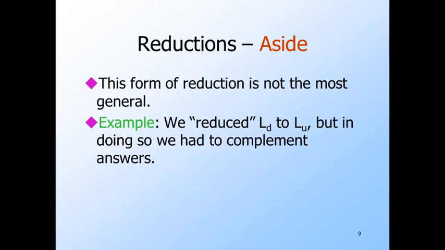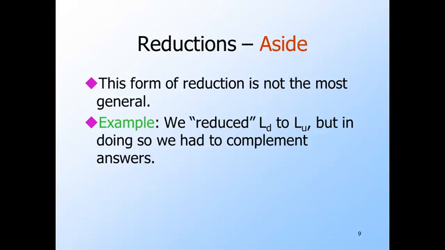We actually saw one example of a more complex reduction where we started by assuming that there was an algorithm for L sub U, the universal language, and showed how we could then construct an algorithm for L sub D, which we know does not exist. However, the hypothetical algorithm we constructed for L sub D involved more than just turning one string into another. We first had to check whether the input W was a well-formed code for a Turing machine, and if not, we answered the question directly.